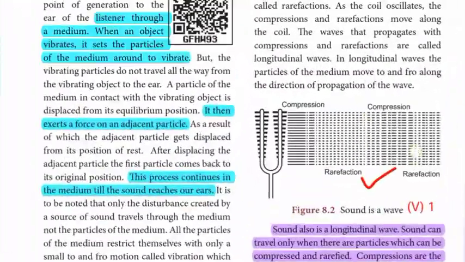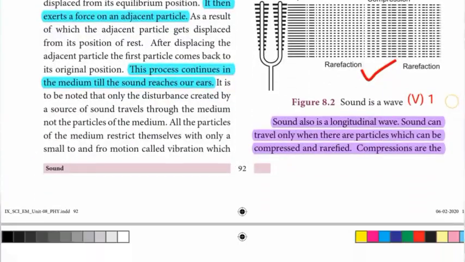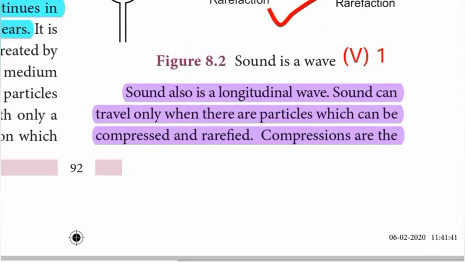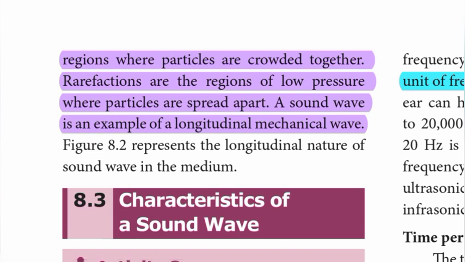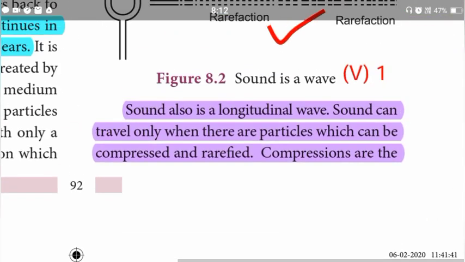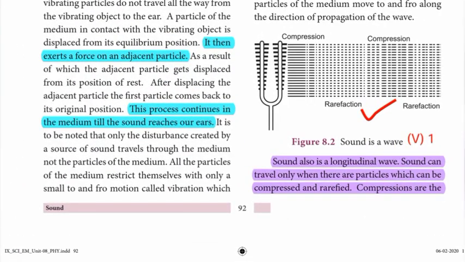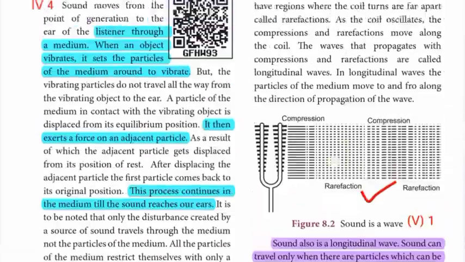It is on page 92, look, highlighted in purple color. Sound also is a longitudinal wave. Sound can travel only when there are particles which can be compressed and rarefied. Compressions are the regions where particles are crowded together. Rarefactions are the regions of low pressure where particles are spread apart. A sound wave is an example of a longitudinal mechanical wave. So this is the answer for Roman number 5, first one. Draw the compression and rarefaction diagram for the first detail.